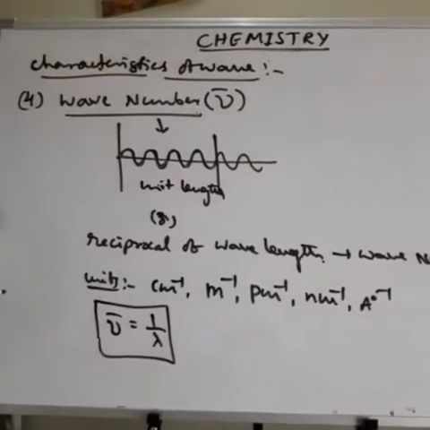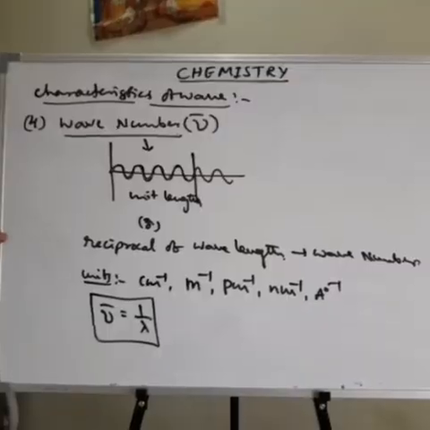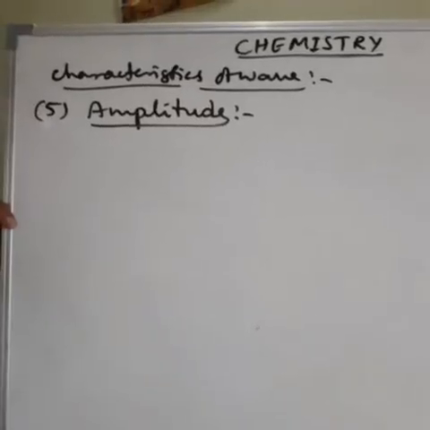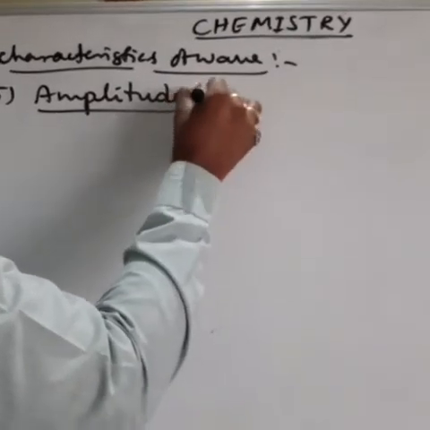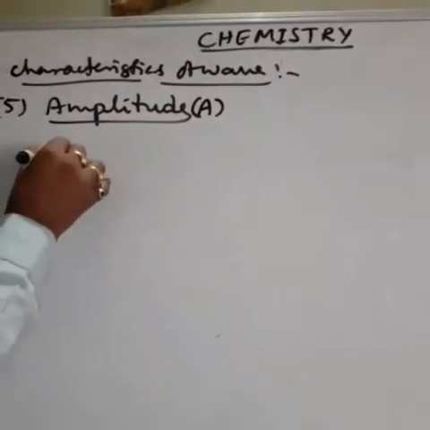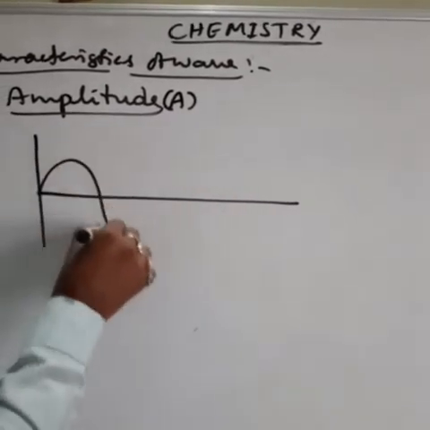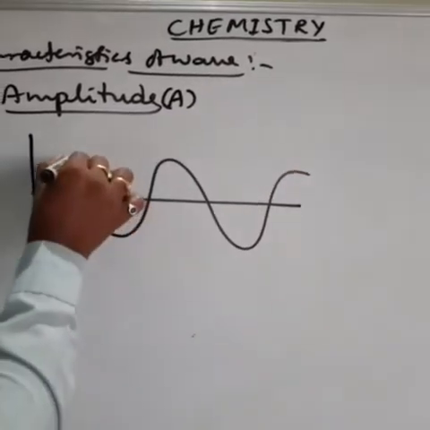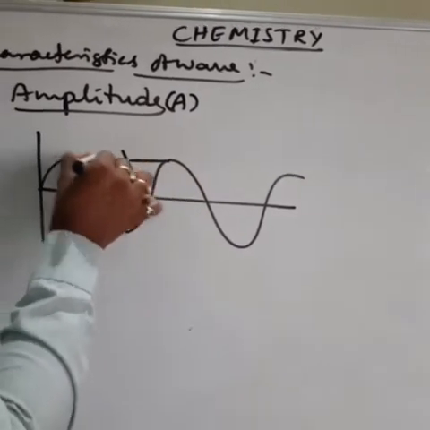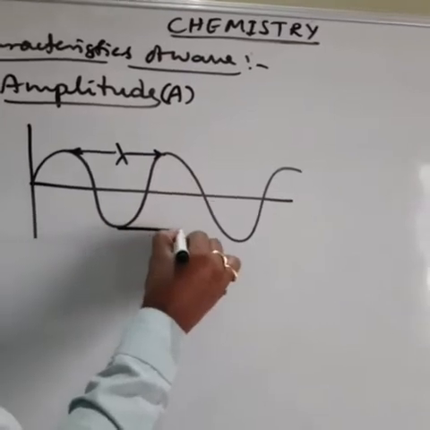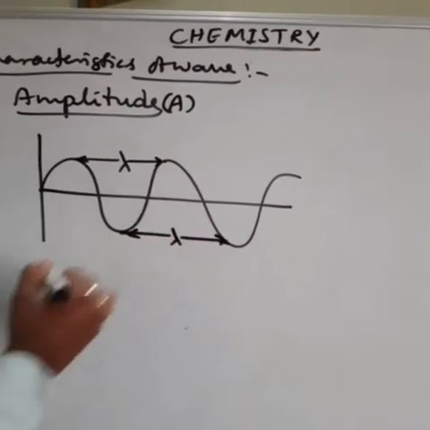Next, the fifth one is amplitude. It is represented by the symbol A. You see here, what is amplitude? This is the origin. This is the wavelength, the distance between two successive crests or two successive troughs.